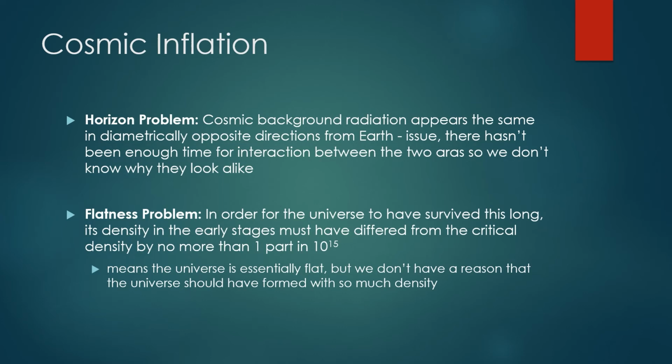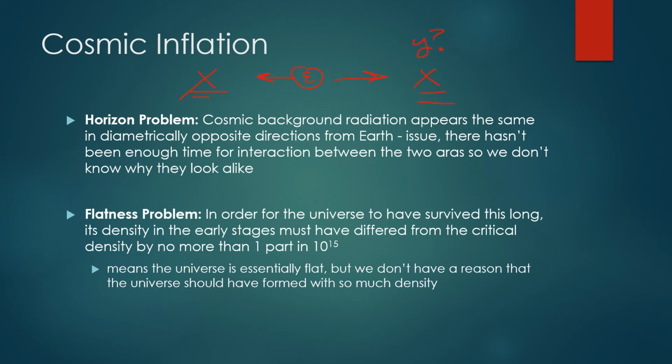So why are these problems? Why does this cause an issue? Thanks to cosmic inflation, we end up with these two issues, the horizon problem and the flatness problem. The horizon problem is that the cosmic background radiation appears the same in diametrically opposite directions. Basically, that means here we are right here. If we were to look this way, we see X. If we were to look this way, we also see X. That's weird. There hasn't been enough time for interaction between these two areas. So why do they look alike? Why do they both look exactly the same? You'd think you'd see X over here and Y over here, right? But we're not. We're seeing X and X.